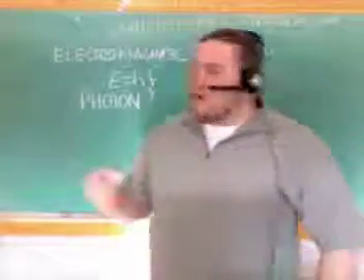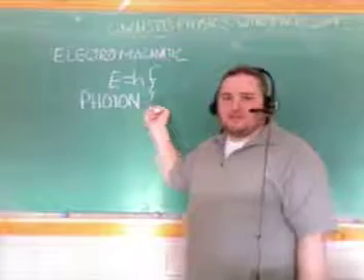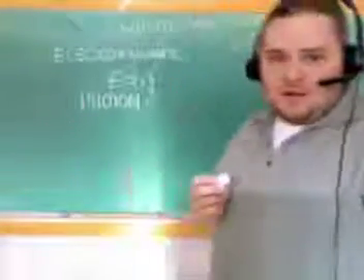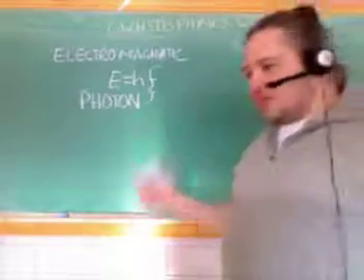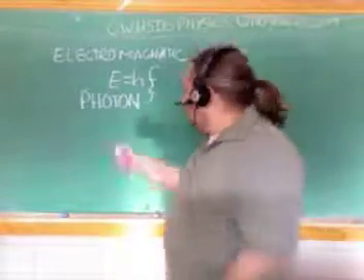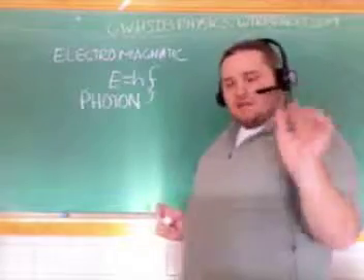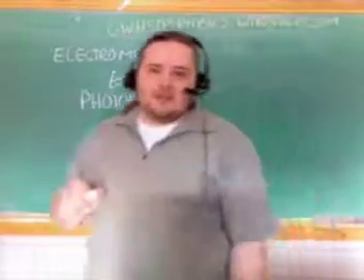Okay? Now, what is a photon? I mean, we've talked about this briefly, but a photon is a small packet of light. Okay? It's the smallest division of light that you can make. If you could take light and cut it up into sections, the smallest section you could cut is what's known as a photon. It's just a small packet of light. Cool? So there's a photon and there's the energy associated with it.